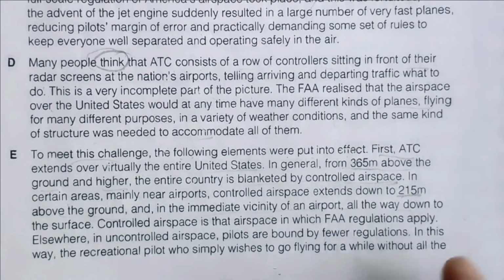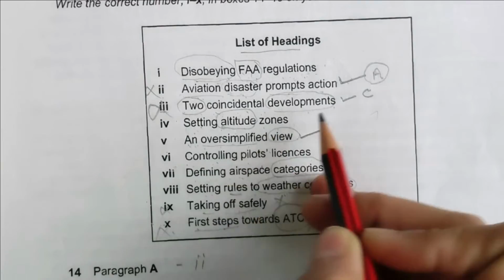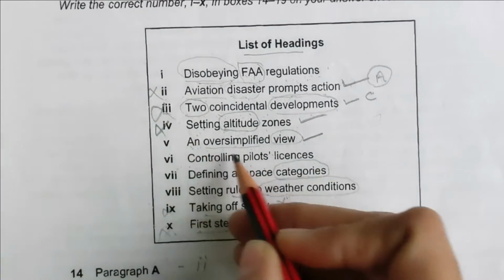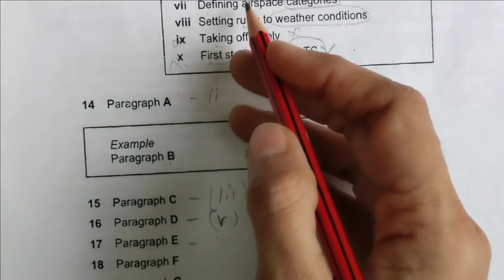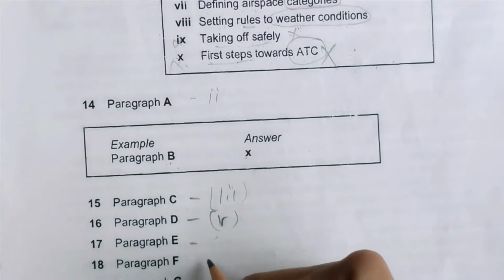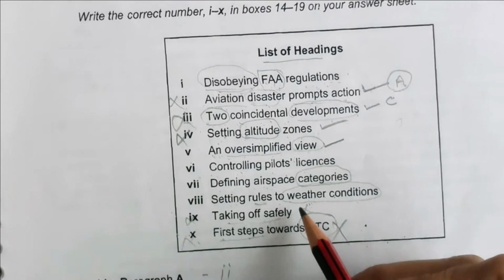So yes, without any thinking, let's move on to the list of headings. Yes, so they were, yes, setting altitude zones. So let's read it. Let's put it for paragraph E. It is fourth number, and cutting it from the list of this also.